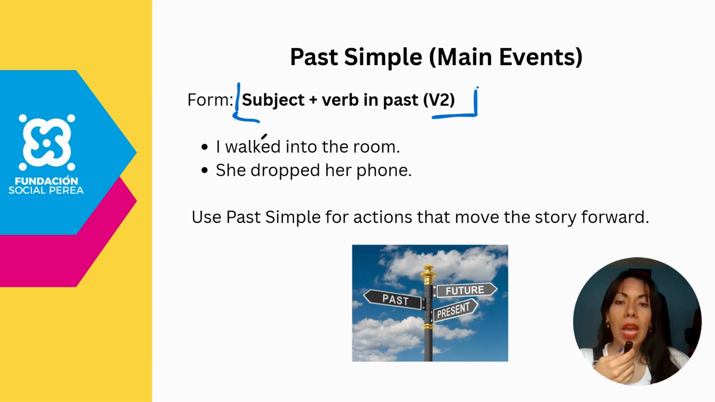For instance, I walked into the room. Remember to make emphasis in the past. Remember that the ed sound doesn't occur like "I walk-ed." No, "I walked." Okay, so this one at the end is going to be similar to a T pronunciation, right? So you need to be really careful about that. The same in this one: she dropped her phone, so you don't pronounce it like "I drop-ped." No, it doesn't exist. She dropped.